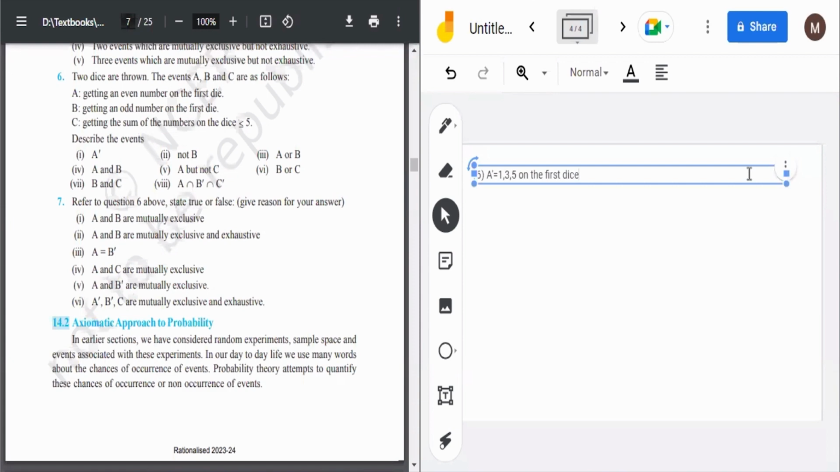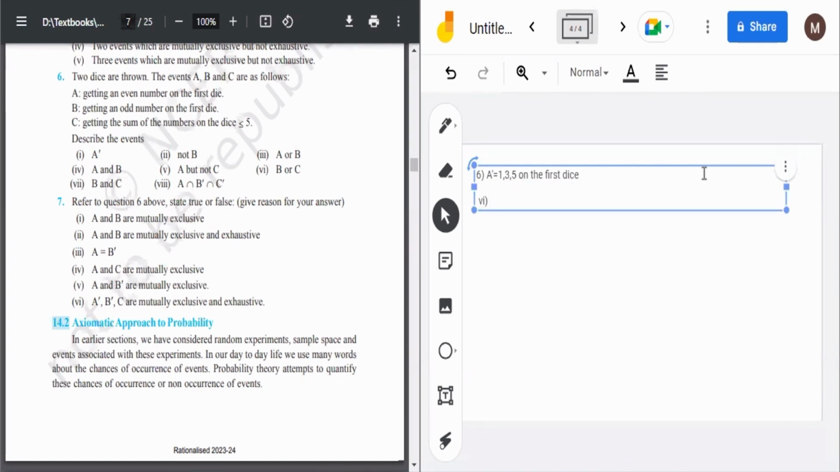Then B or C is again B union C, getting an odd number on the first die and getting the sum of numbers on the dice less than equal to 5. So sum of numbers less than equal to 5 कैसे हो सकता है. 1 plus 1, 1 plus 2, 1 plus 3, less than equal to 5. So 1 plus 4 also, and their counterparts. So we will get this many, and like if I will solve question number 4, sixth part, because it is something nice. Sixth part. सिक्स पार्ट में क्या बोला है.